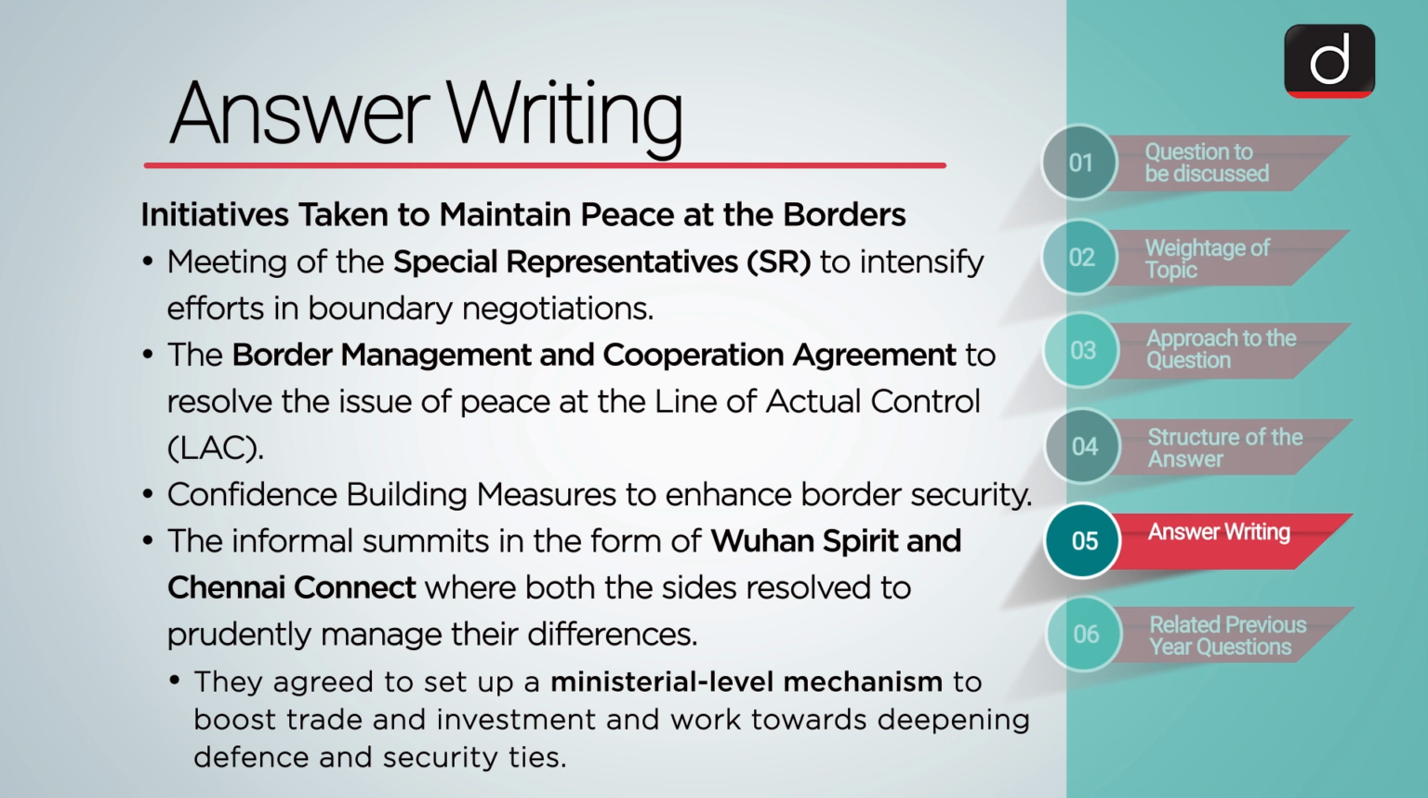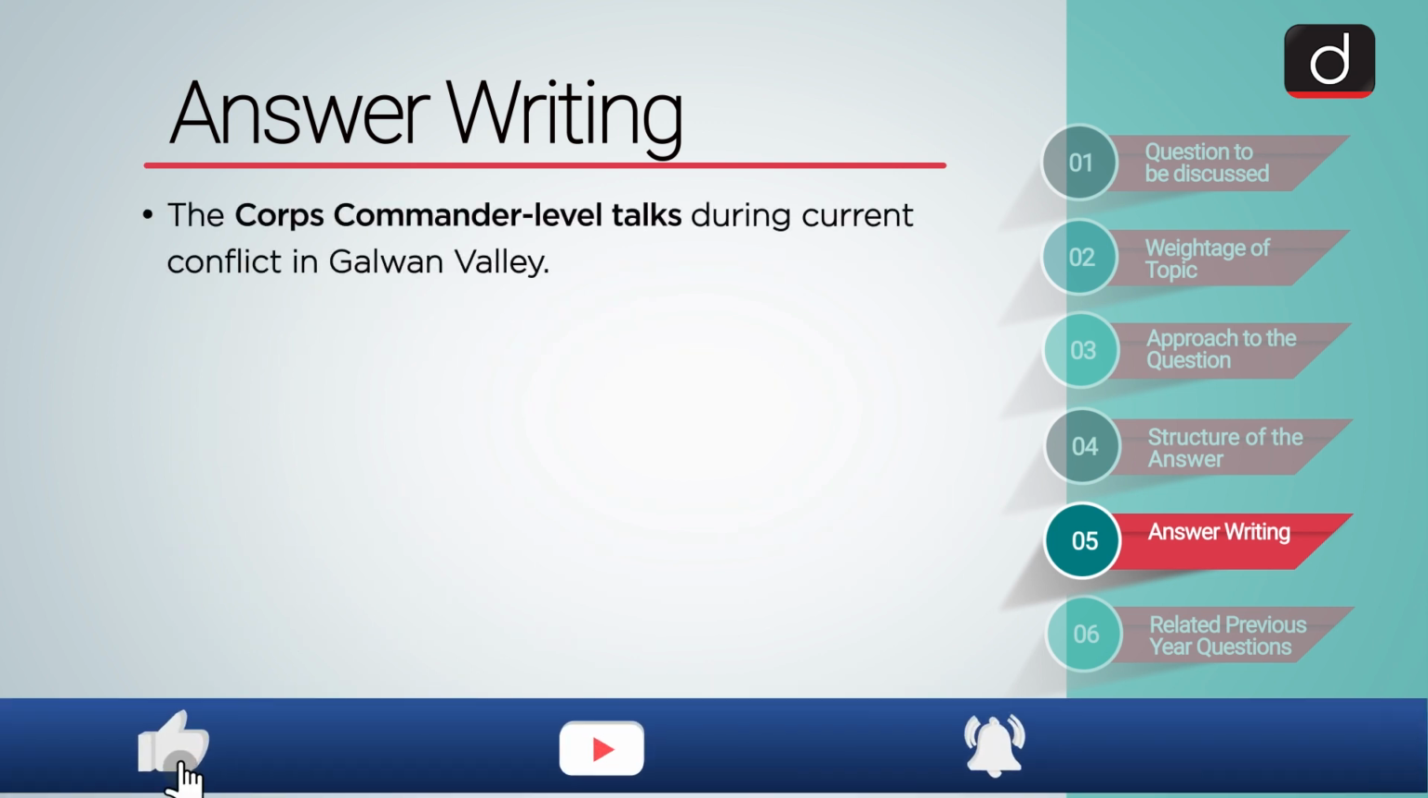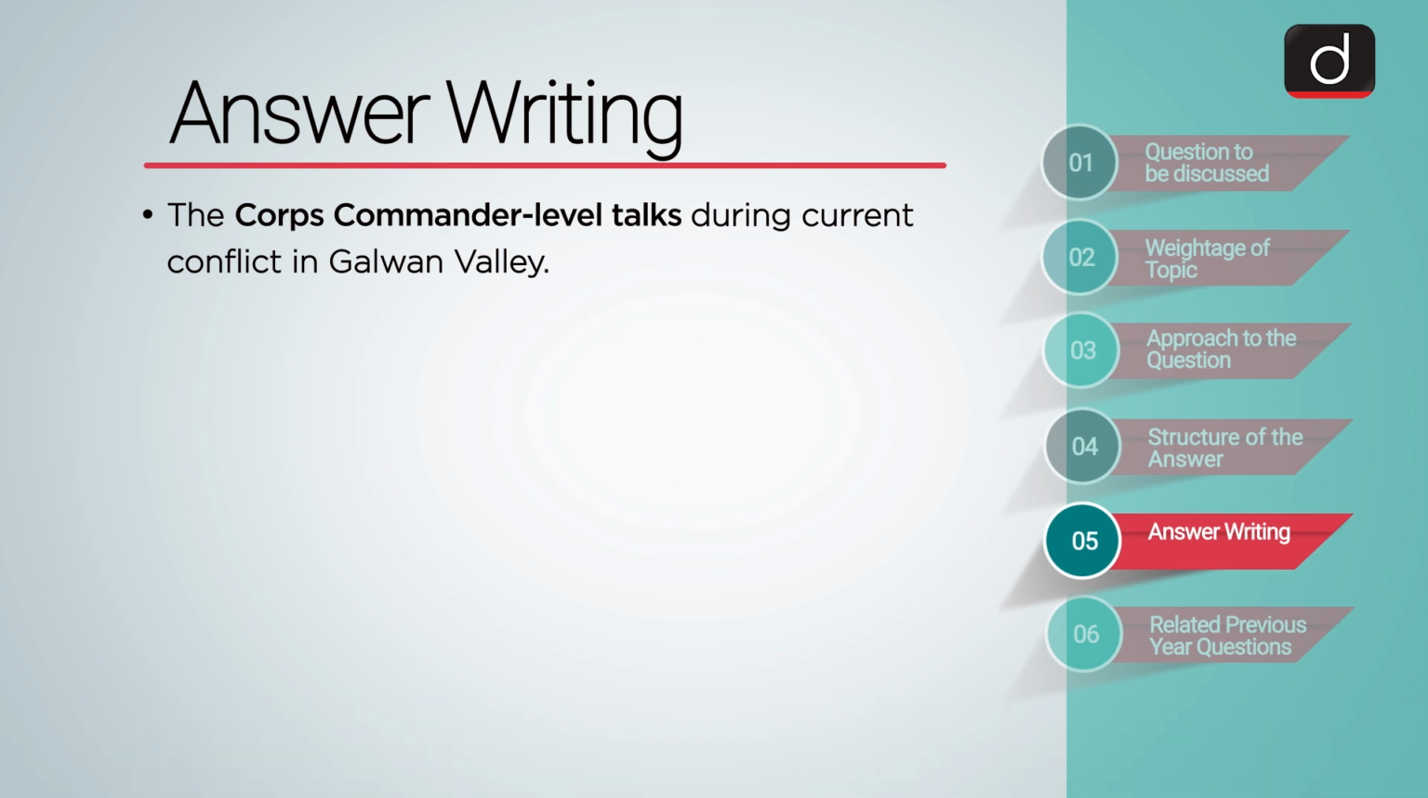Confidence-building measures to enhance border security. The informal summits in the form of Wuhan Spirit and Chennai Connect, where both the sides resolved to prudently manage their differences. They agreed to set up a ministerial level mechanism to boost trade and investment and work towards deepening defense and security ties. The Corps Commander level talks during current conflict in Galwan Valley have managed to break the stalemate between India and China.